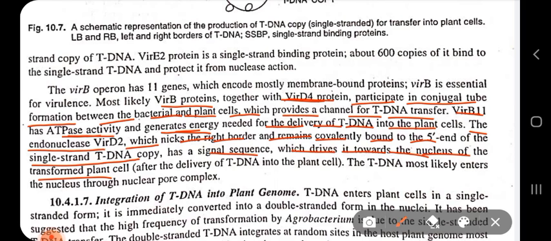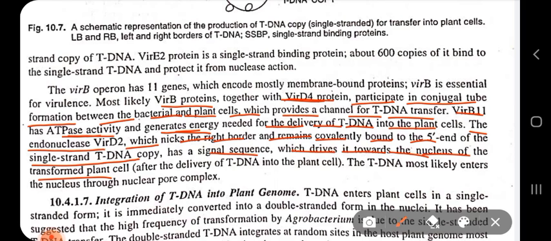So VIR-D2, whose main function was its endonuclease activity that nicks the right border, thus binds covalently with the tDNA.